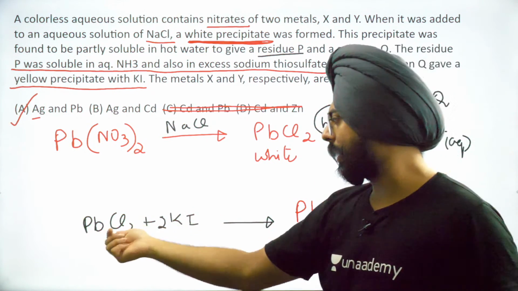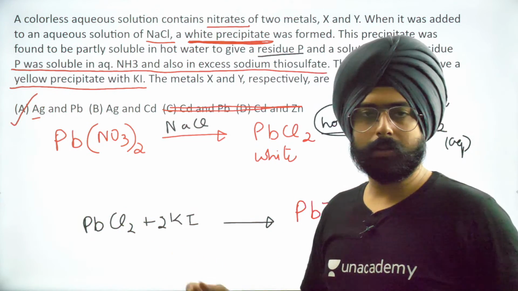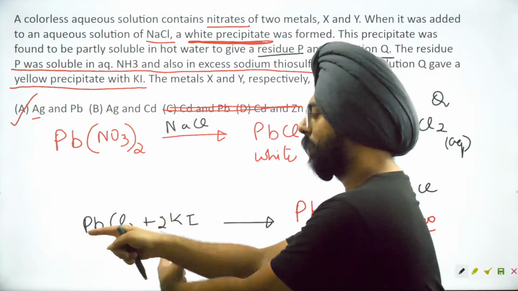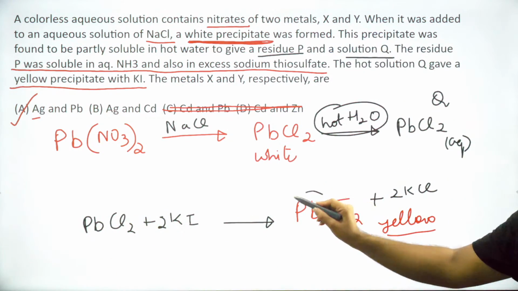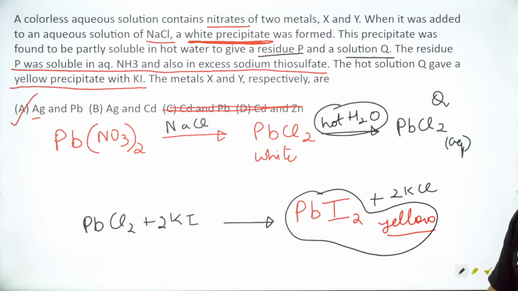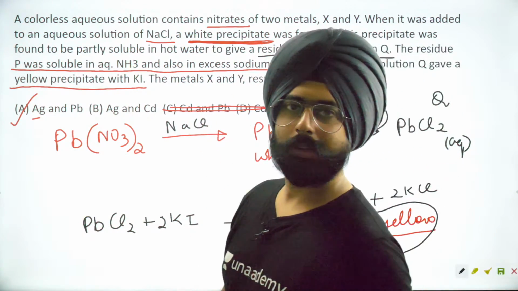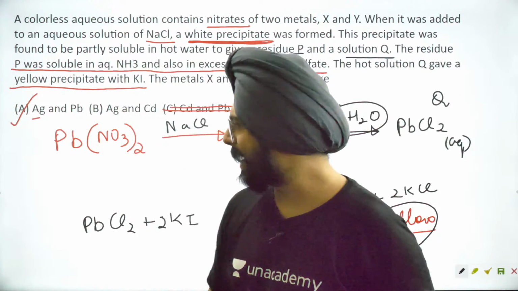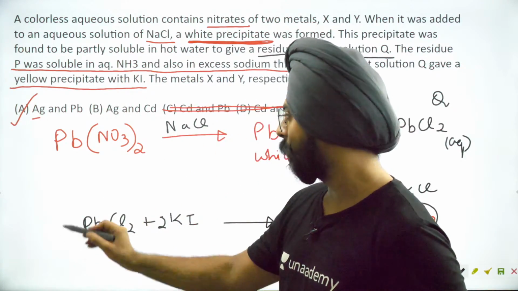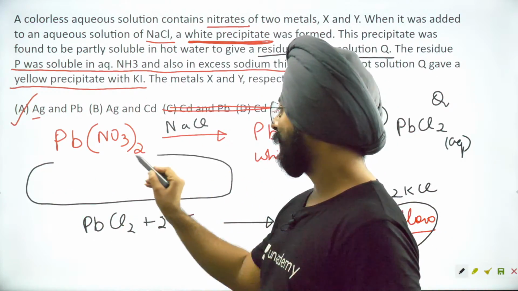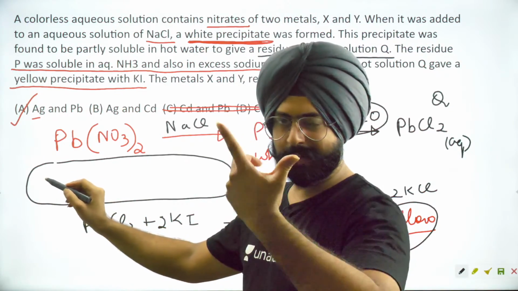And that hot solution can go around this displacement reaction where PbI2 will be your yellow precipitate. So many things that we've learned from this question. And do you know that this question, if you are someone who's been practicing properly, do you guys recognize where this is from?